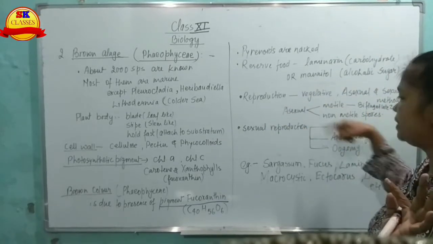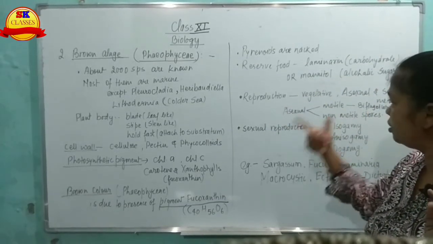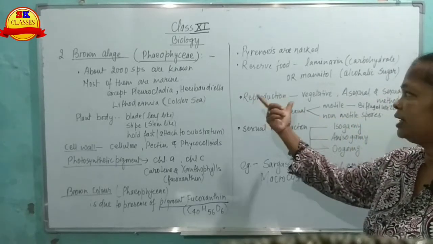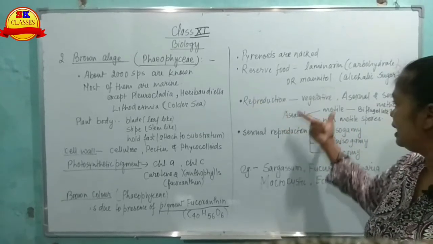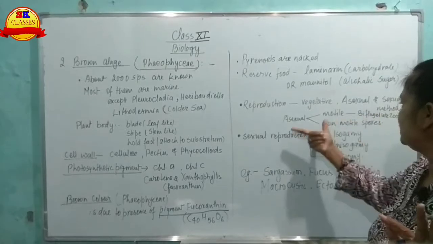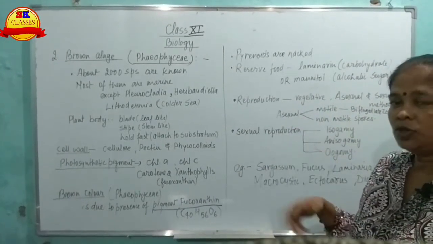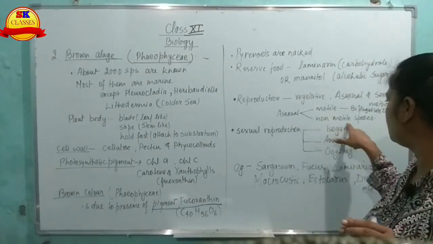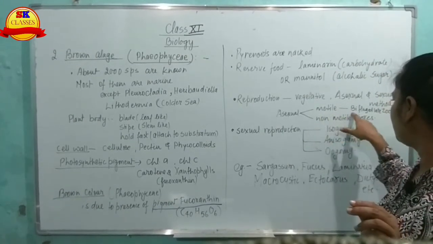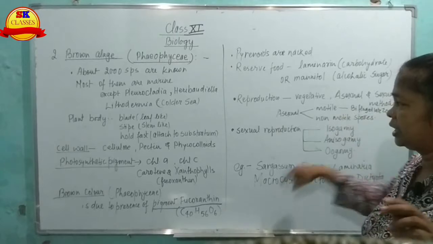Reproduction: vegetative, asexual, and sexual. By all three methods, in brown algae, the reproduction takes place. The vegetative is by fragmentation. Asexual, the spores can be motile, can be non-motile. The motile are biflagellate zoospores.